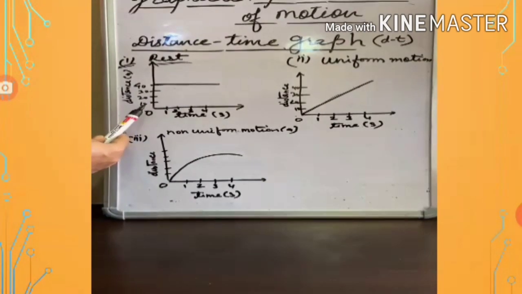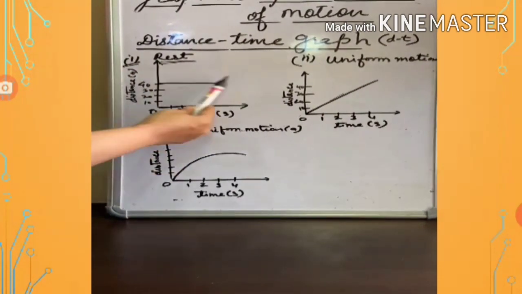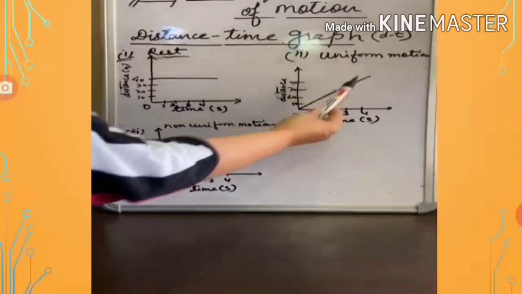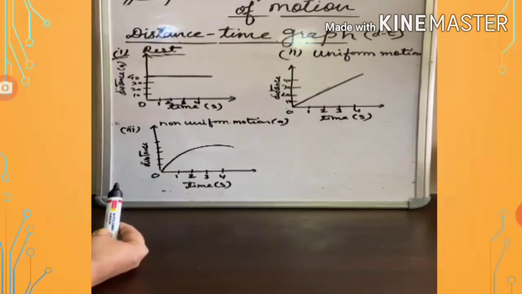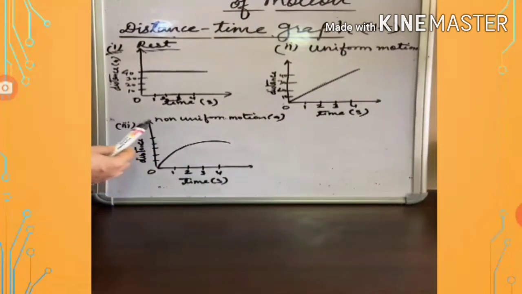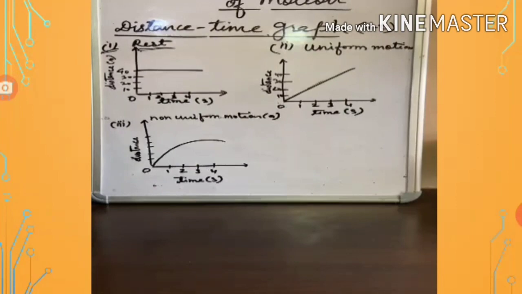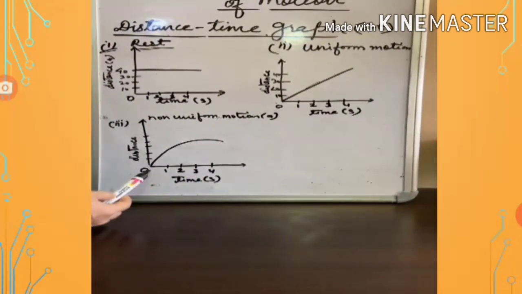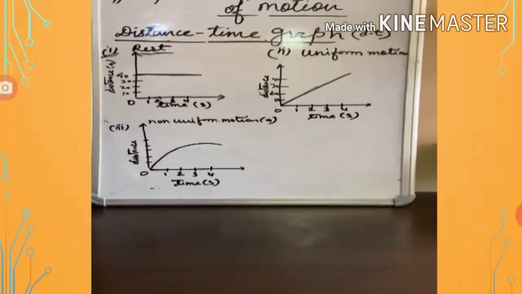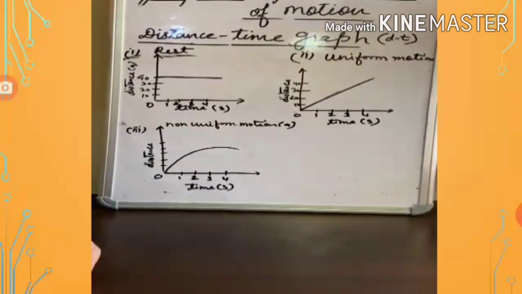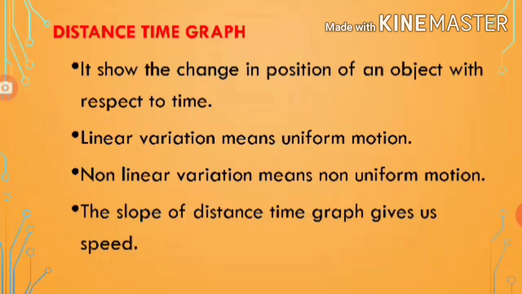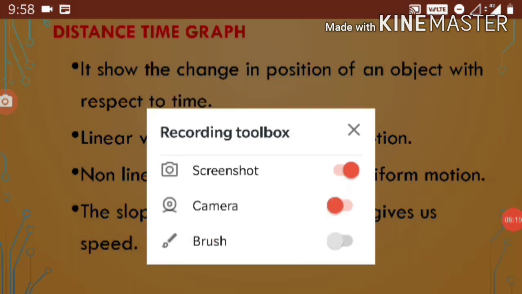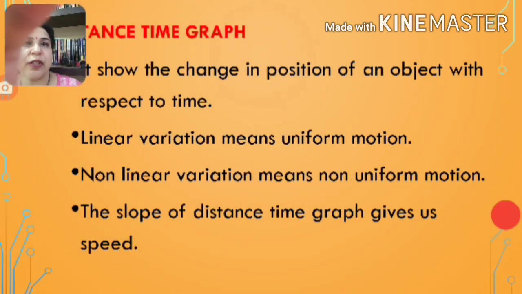Here, when the body was at rest, the distance time graph is a straight line parallel to the time axis. Now here it is a straight line inclined to the time axis. And the third case, for non-uniform motion, we know that the body covers unequal distance in equal intervals of time. So the graph is not a straight line. So with the distance time graph, we can get this information.